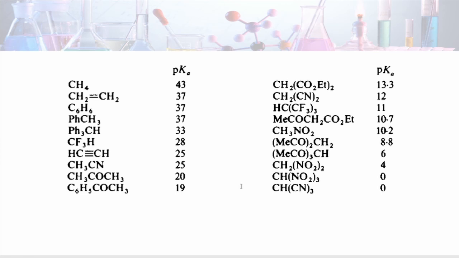Compared to methane, which has pKa value 43, when a double bond is present in the compound, acid strength increases, and some electron withdrawing groups also increase the acid strength. As we go down, we can see that the nitro groups increase acid strength highly, as do cyanide groups, etc. In the given examples, tricyanomethane and trinitromethane are very strong acids. Their pKa values are about 0.